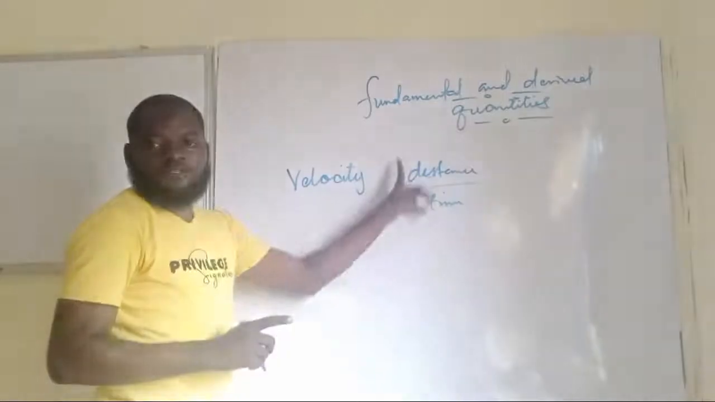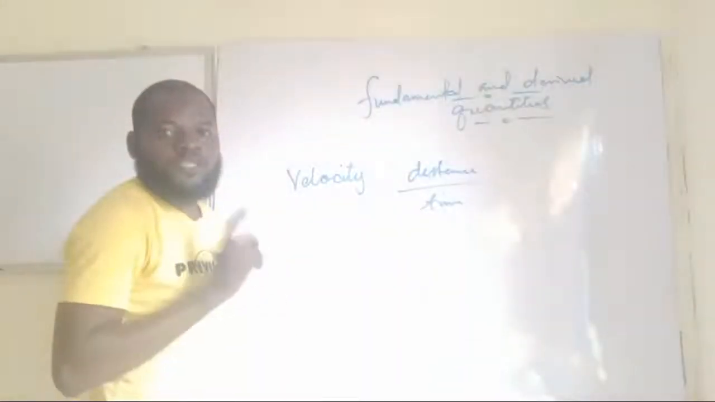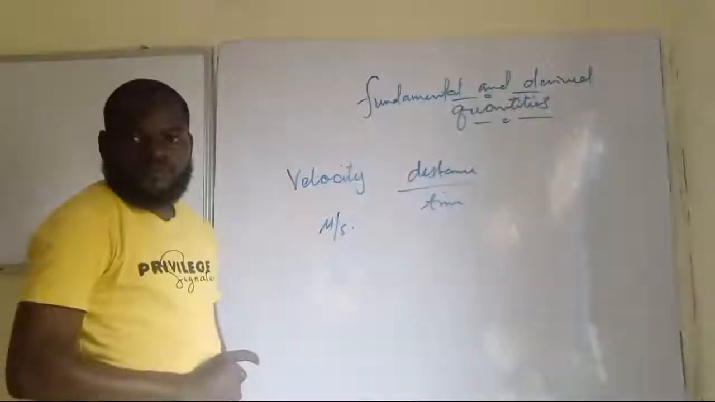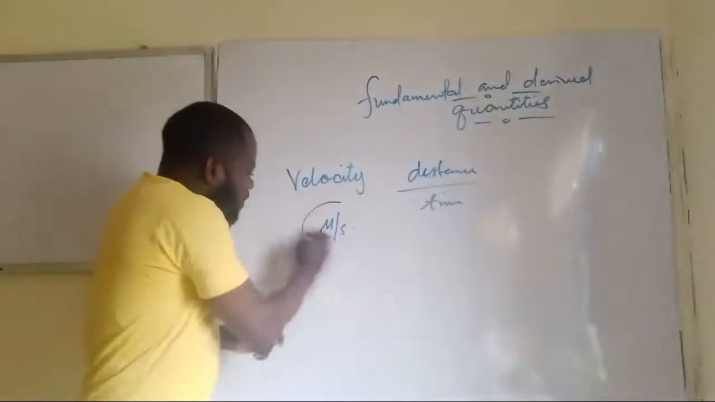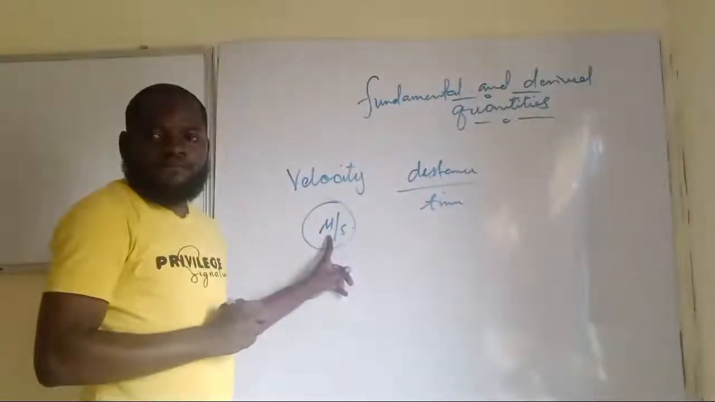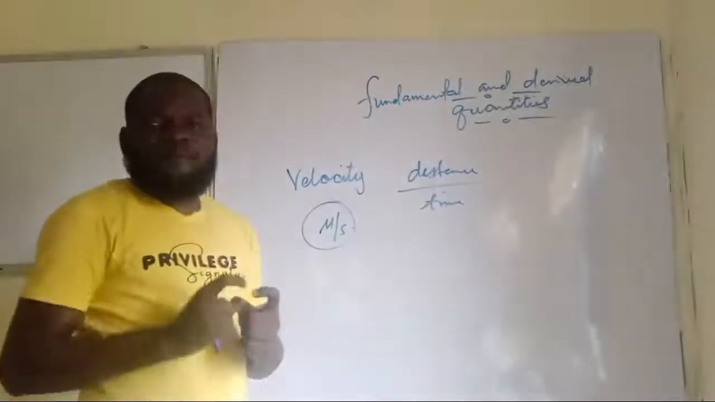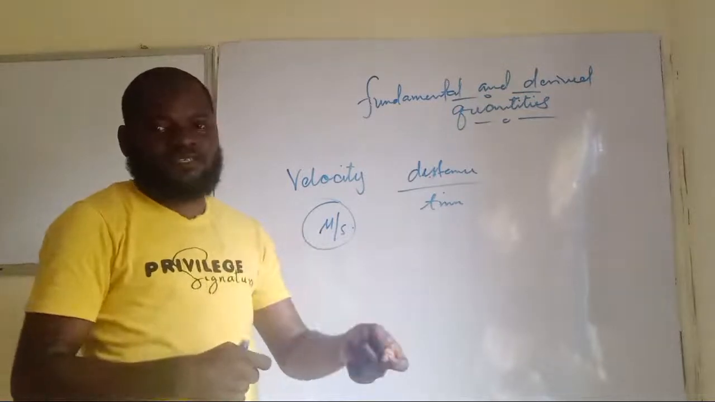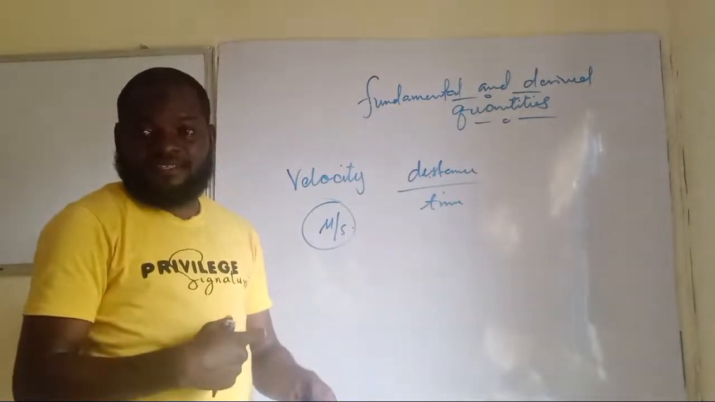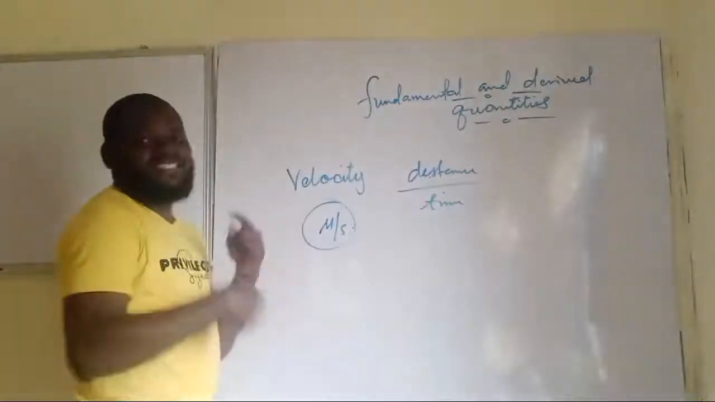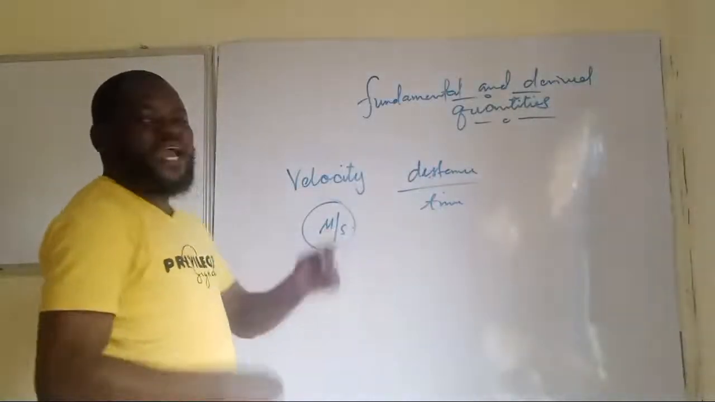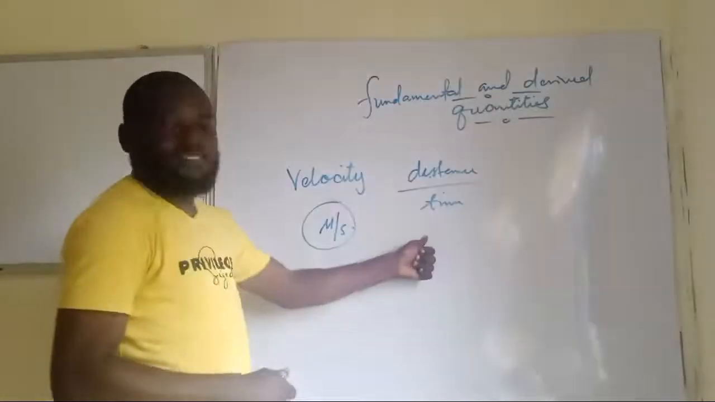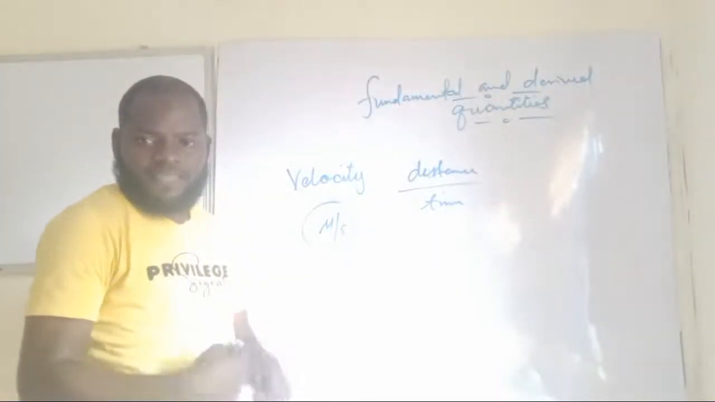Velocity is expressed in terms of distance and time, and that is why the unit for velocity is meter per second. So it's expressed in terms of two quantities. But if it is a fundamental quantity, you can't express it in terms of another quantity. It's impossible. Are you getting this now? But because velocity is a derived quantity, you can express it in terms of another quantity, and that is distance and time. Am I making sense now?